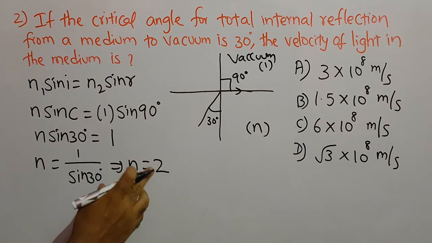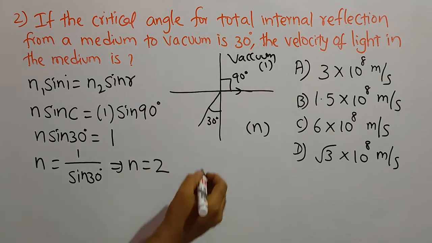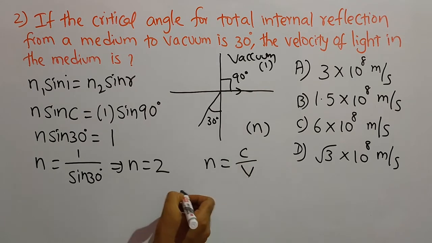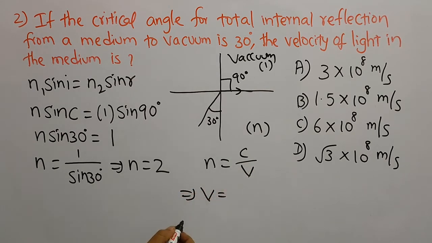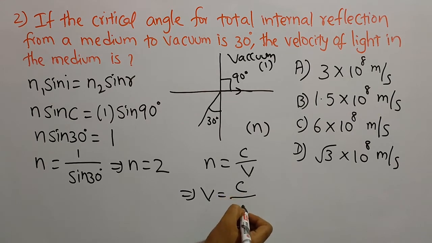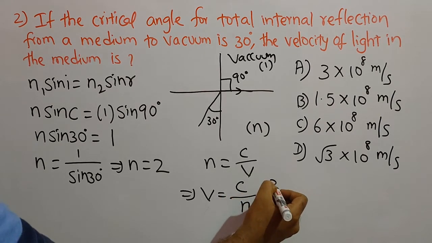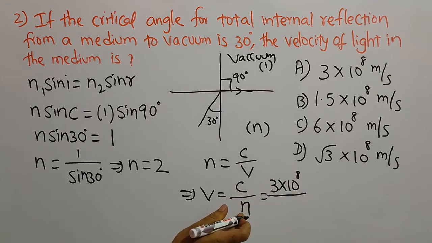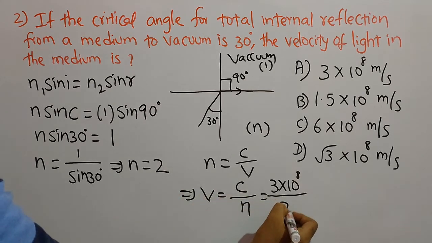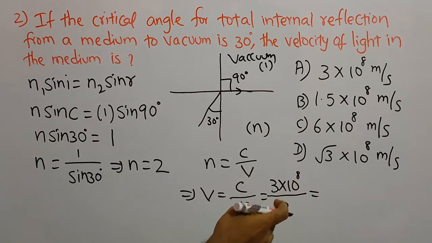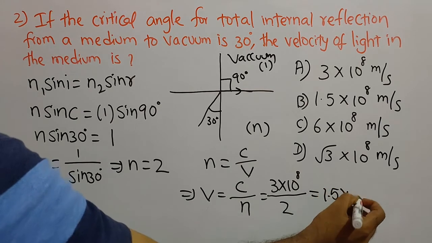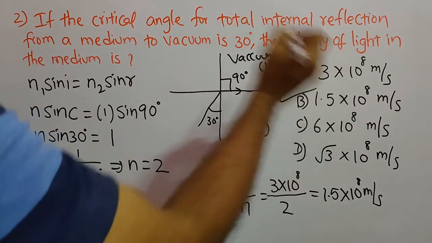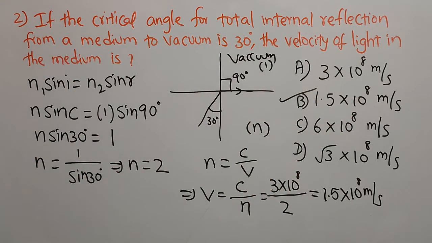So now we have to find what is the velocity of light in this medium. So we know the formula for absolute refractive index, n is equal to c by v. So from this, velocity v can be found by taking the ratio of c by n, where c is the velocity of light in air or vacuum, that is 3 into 10 power 8 meter per second. Refractive index we got 2. So by simplifying this value, we get velocity of light in the medium as 1.5 into 10 power 8 meter per second. So B is the correct answer for this question.